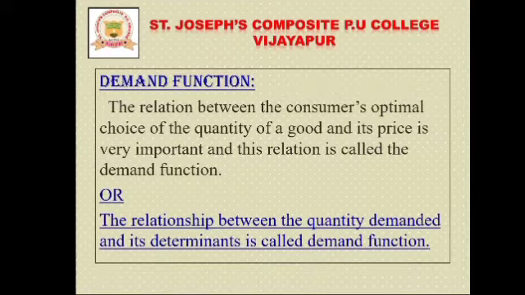The relationship between the quantity demanded, meaning how many units are demanded, and its determinants is called the demand function. That means it is a functional relationship. Also, the relationship between the consumer's optimal choice of the quantity of a good and its price is very important, and this relationship is also called the demand function.